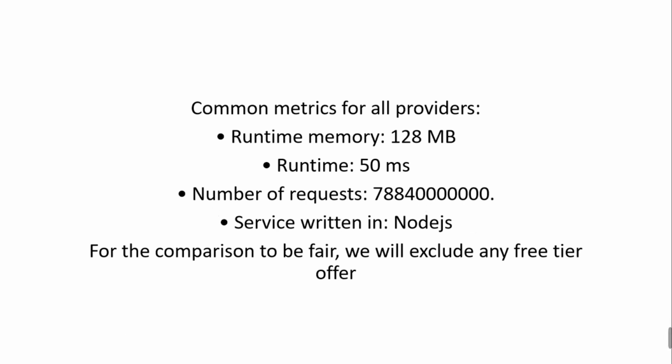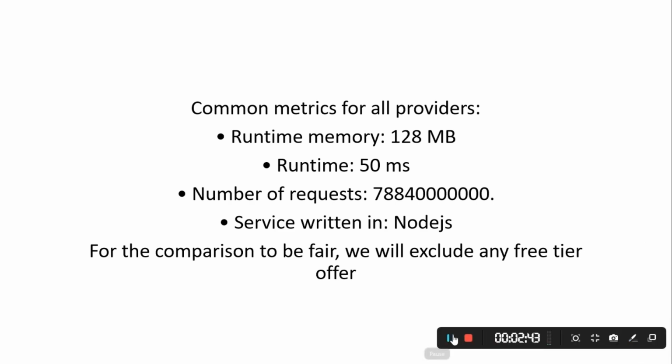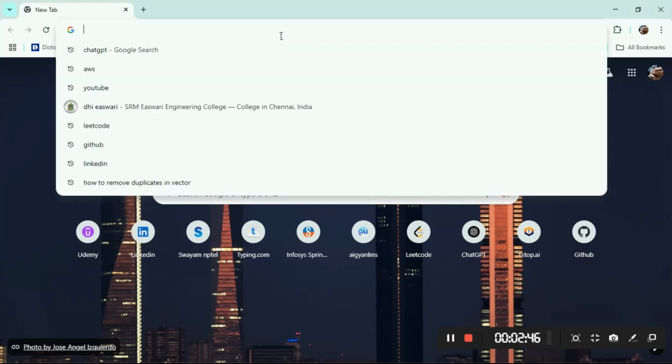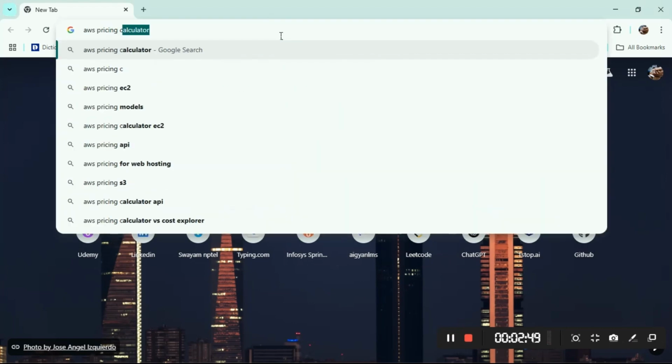Node.js. Most of the time, we will be using only these 3 values: runtime memory, runtime of each request, and number of requests. 78 billion, 840 million. Yeah, it's a lot of requests and it's going to be a lot of money. But in Microsoft, we don't have that much facility to hold this many numbers, so I'll be showing a kind of static one. So don't worry, it will be very easy. Let me take you there. For this fifth experiment, we will be using the AWS pricing calculator.